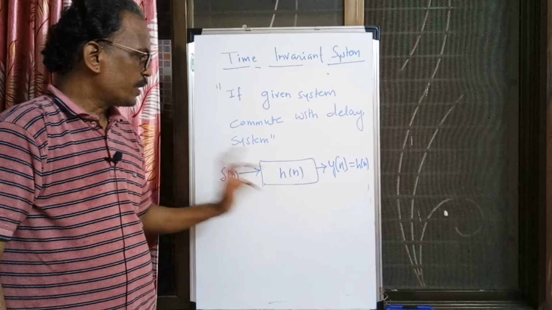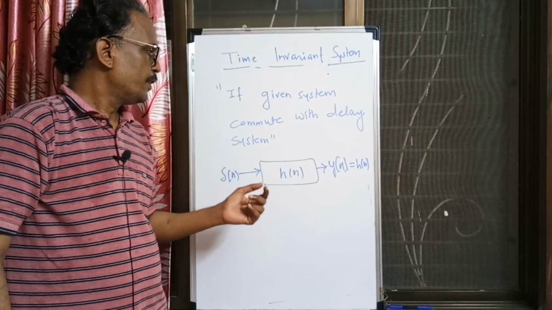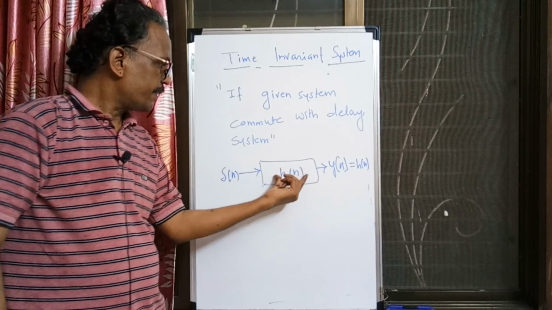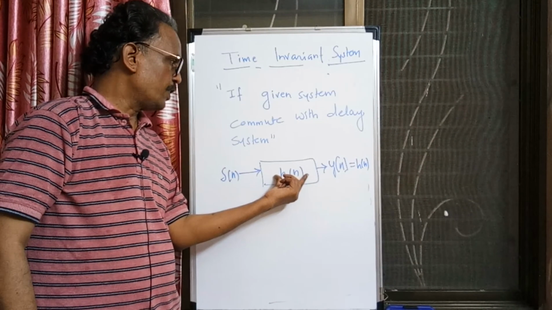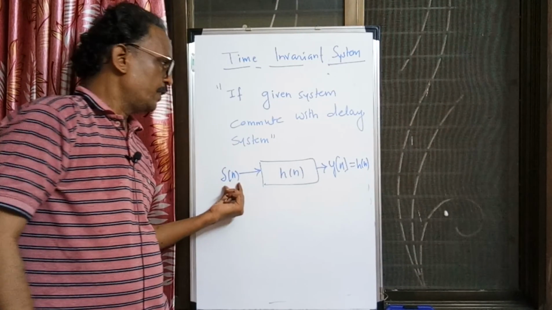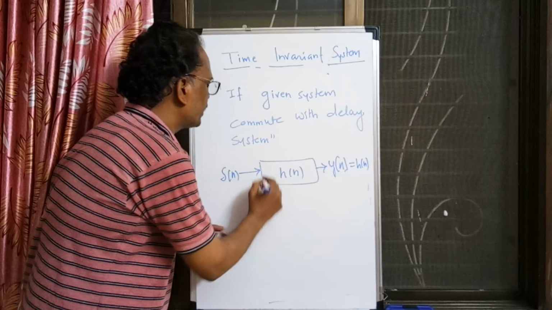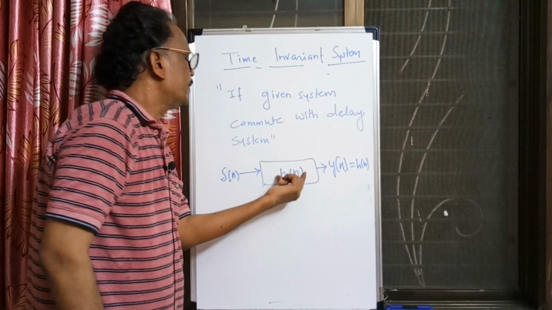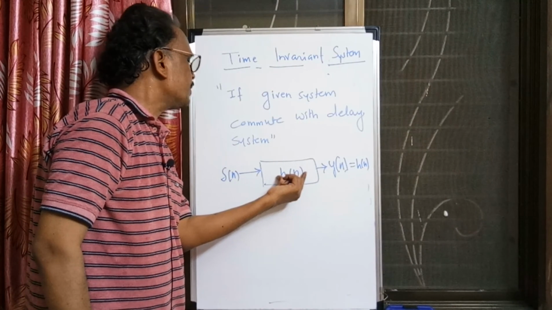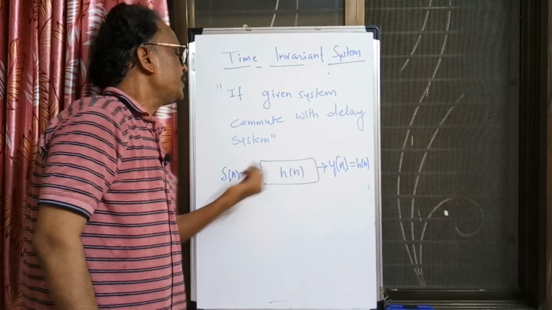So h[n] is called the impulse response of the system. The system is characterized by its impulse response h[n], which comes out when the input is delta[n].